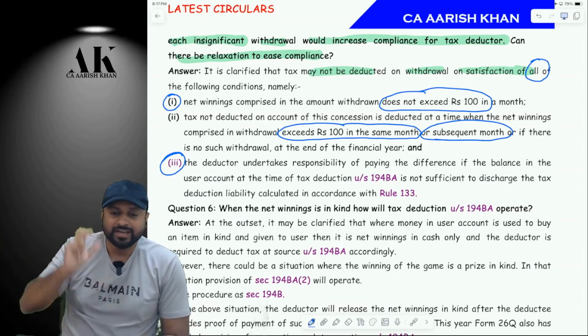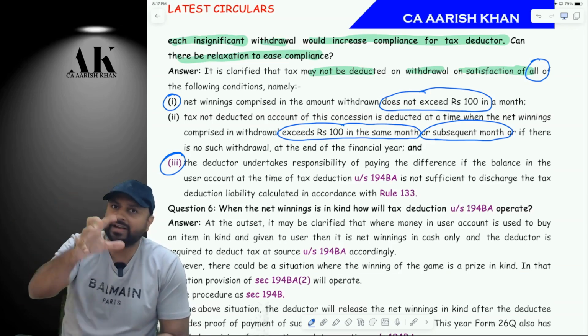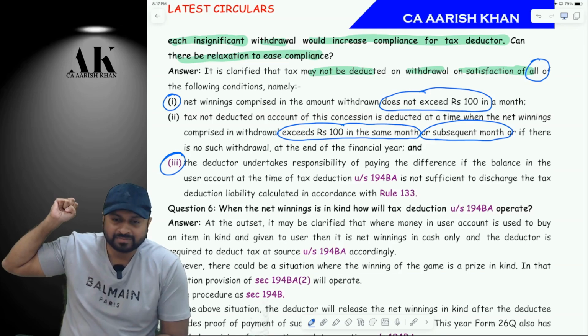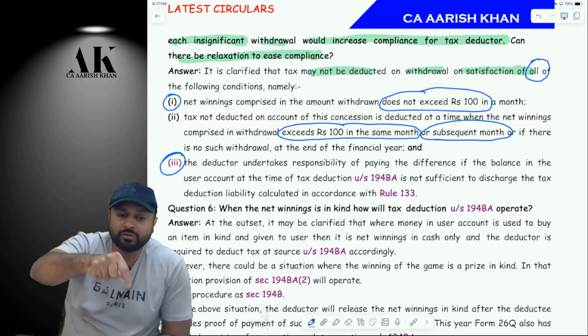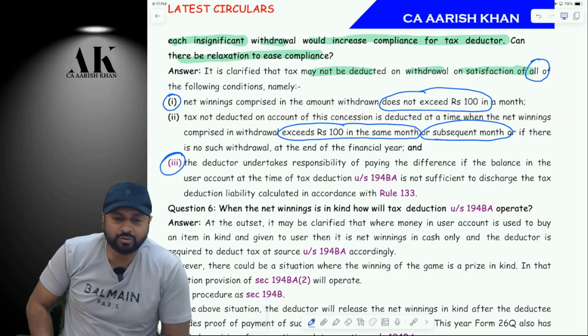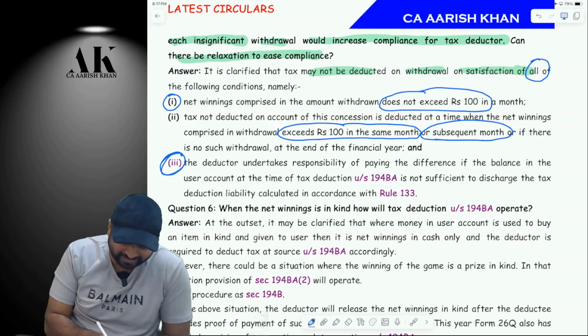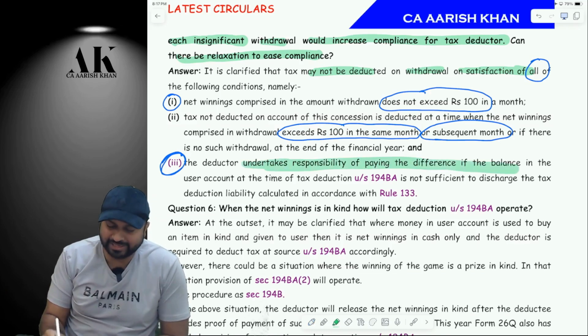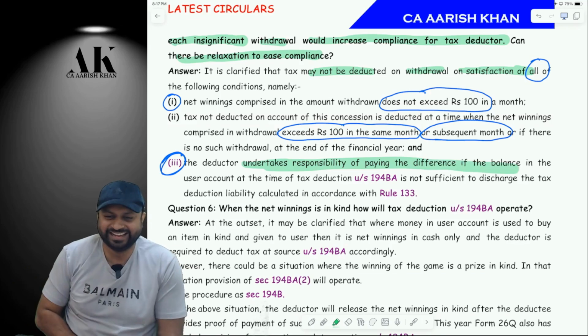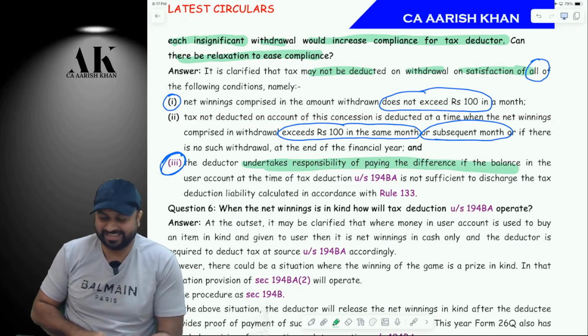Try to understand. Initially, in the month of April, I earned 95, I withdrew 95, correct? Now I earned another 20. I am withdrawing that 20, correct? Now from that 20, how will they deduct 35 rupees? Are you able to understand or not? Yes, sir. So in such cases, point number 3, please check the declaration. The deductor will take the responsibility to pay the difference, if such a situation arises.